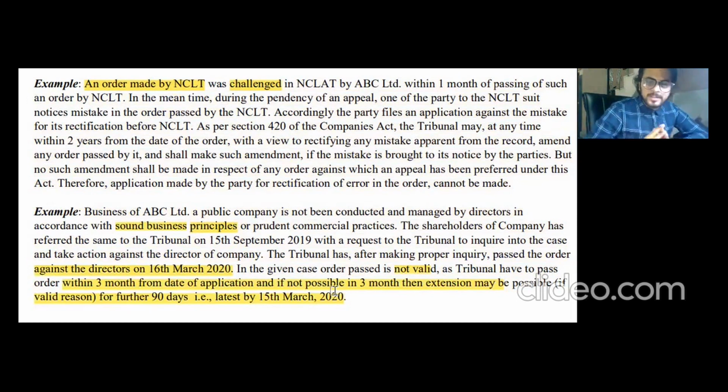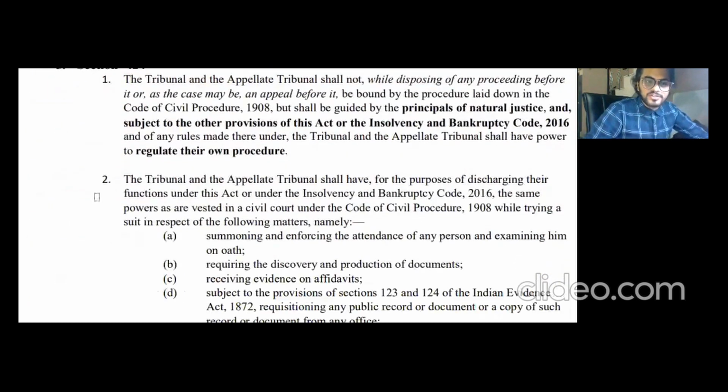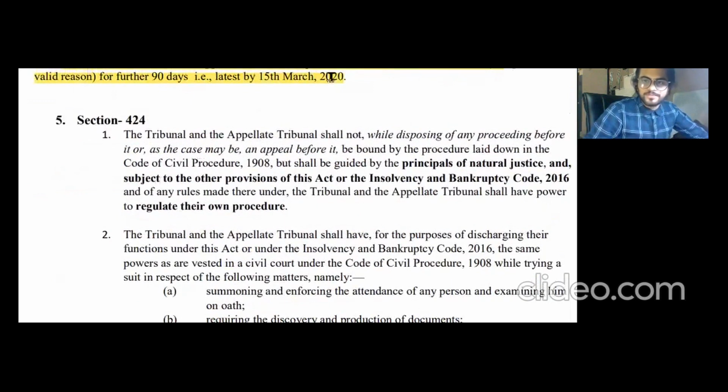So this example was basically vague, you can say, because it didn't ask us anything. It just gives us a case study. So we can't make much out of it, but you know how to refer to those sections, and I hope you have already learned the major chunk of this chapter. All right, so let's head to section 424, which talks about the powers of the tribunal.